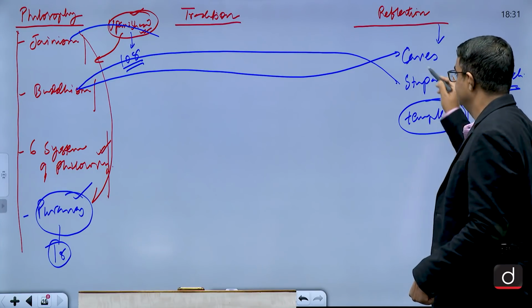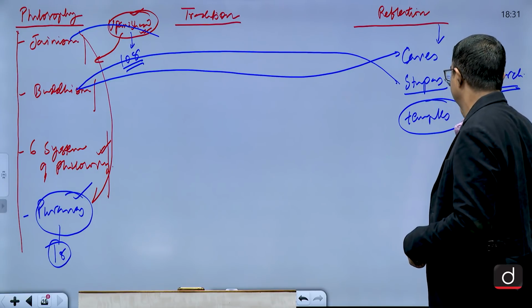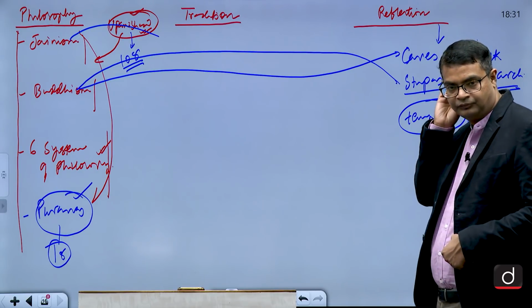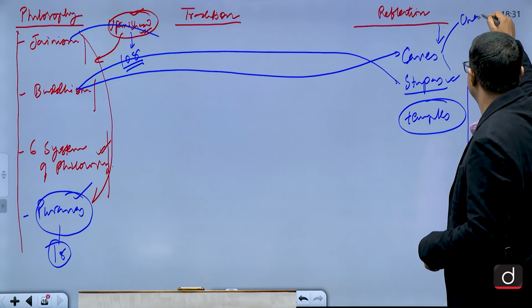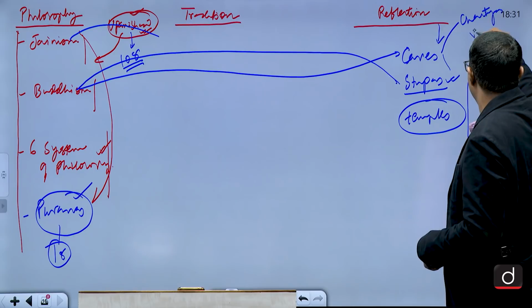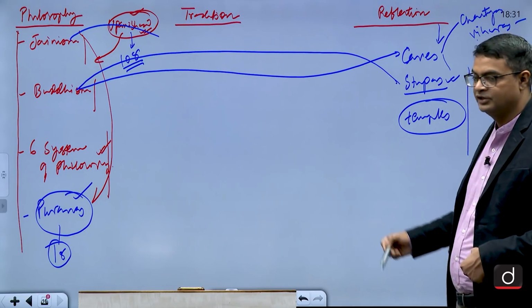Stupa is the symbol of the Mahaparinirvana of Buddha. The caves also, two parts, chaityas and viharas, where the monks live, is a Buddhist architecture.